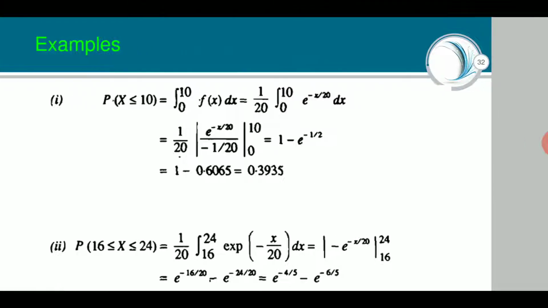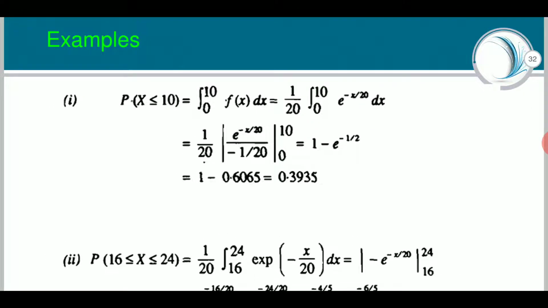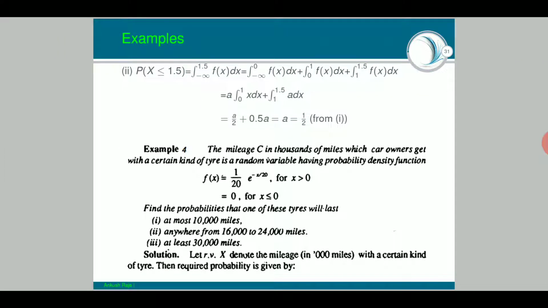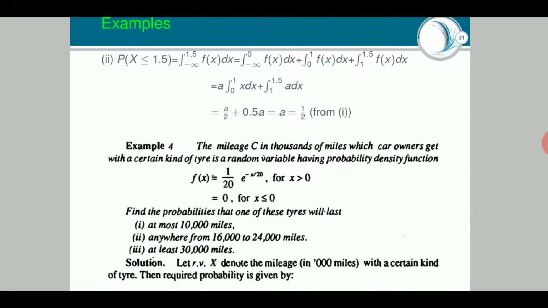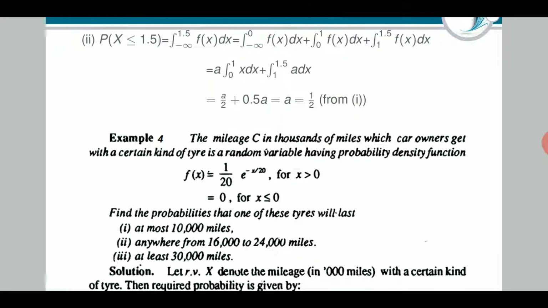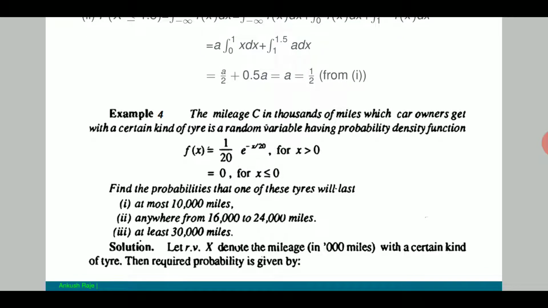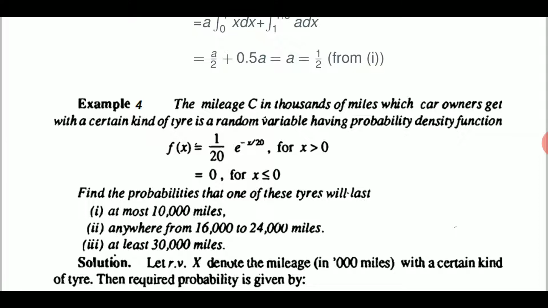What was the lower limit in the first one? It was 0, because 0 के नीचे function ही नहीं है, so 0 to infinity is what matters, because they are saying it will last for this much miles.